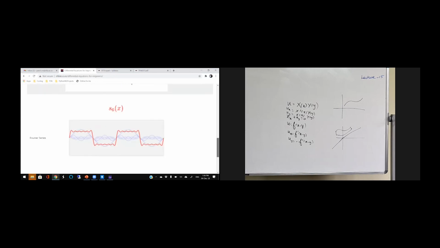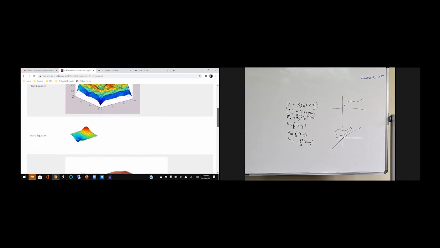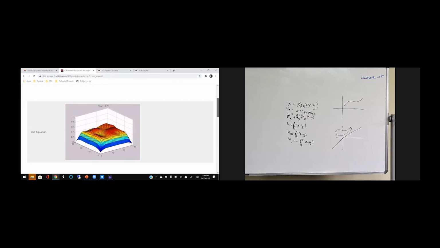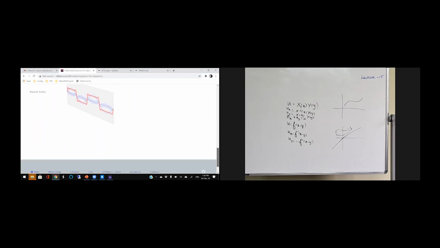And other animations are there, like the Laplace equation and Poisson equation. I have developed these using MATLAB functions, which you can also check.